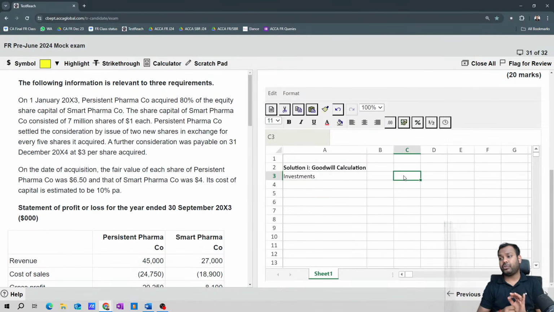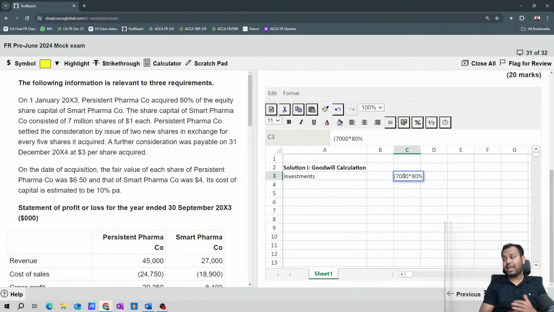On 1st January 2003, Persistent Pharma acquired 80% of the equity share capital of Smart Pharma. So now understand, what is the number of shares Smart Pharma has? 7 million. Writing the answer in thousands. Okay, calculating it in thousands. Why? Because the P&L is also prepared in thousands. If you can see, the statement of profit or loss for the year ended 30th September 2003 is in thousands. So I will also prepare it in thousands. So investment is 7,000.